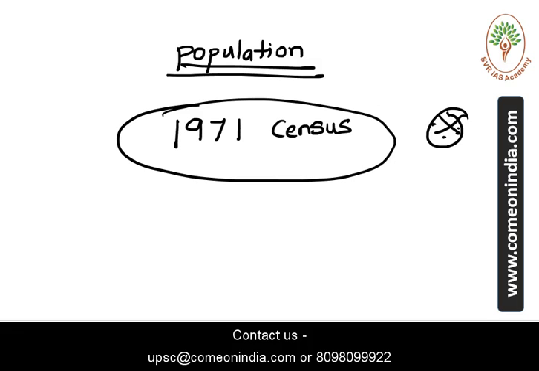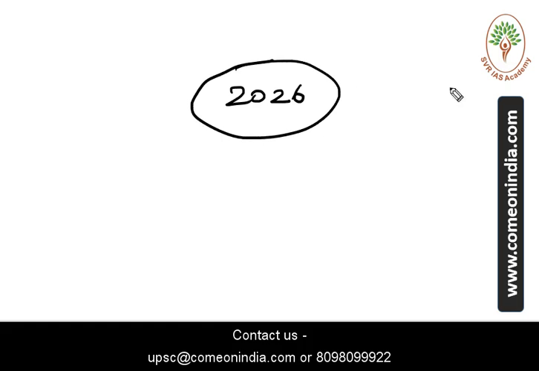Everyone may assume that the census would be the 2011 census. It is not that one. It is the 1971 census that is used to calculate the total population while counting the vote value of an MLA. The 1971 census data will be applicable till the year 2026. Now fine, we have calculated the vote value of an MLA.